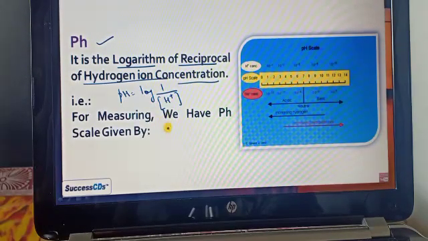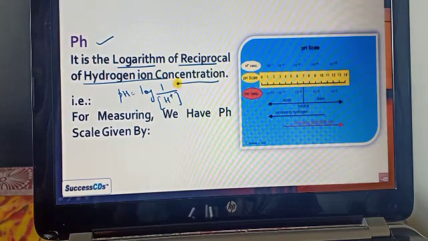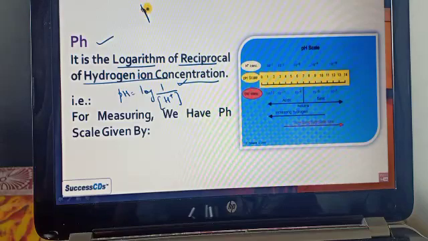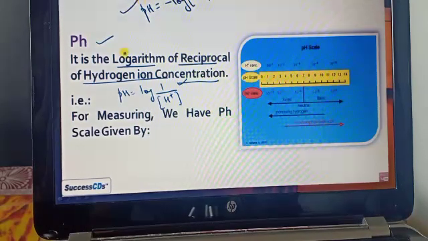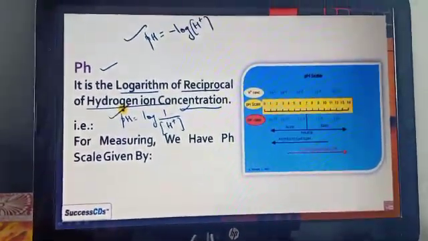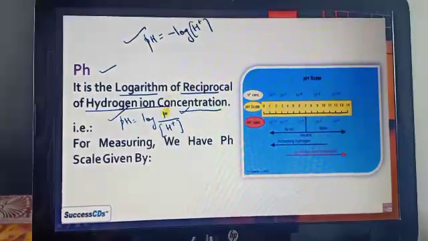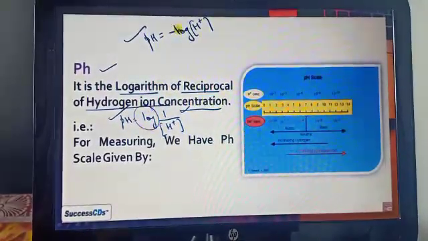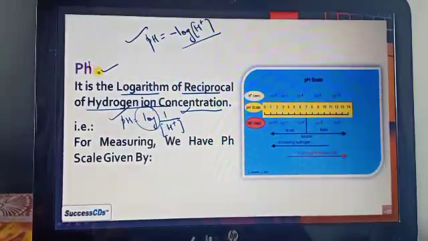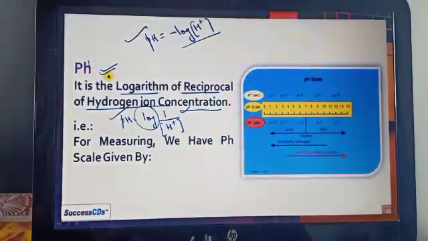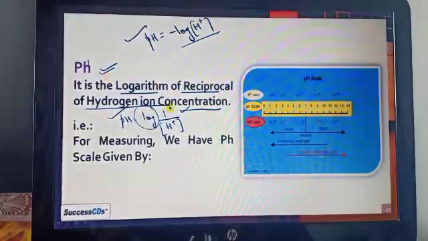This is the formula of pH. If we take the hydrogen to the upward direction, we can write pH equals minus log of the concentration of H plus. That means if you want to know the pH, take the logarithm of the hydrogen ion concentration.